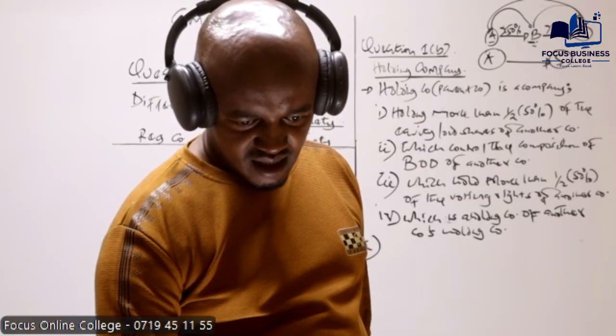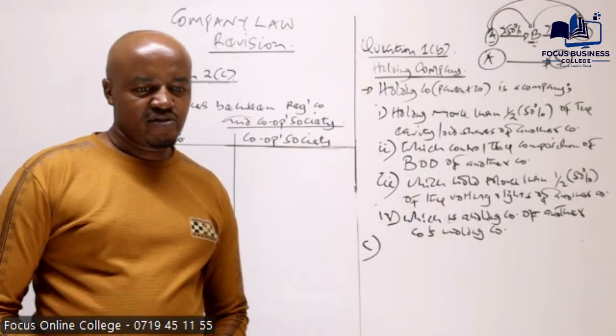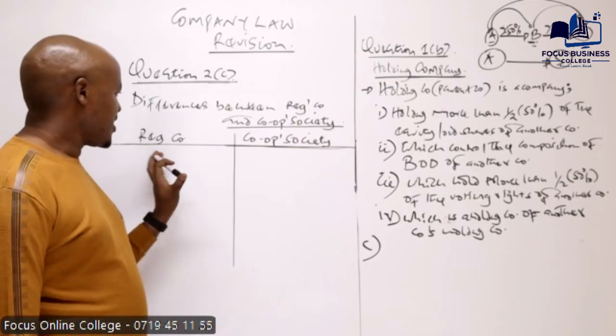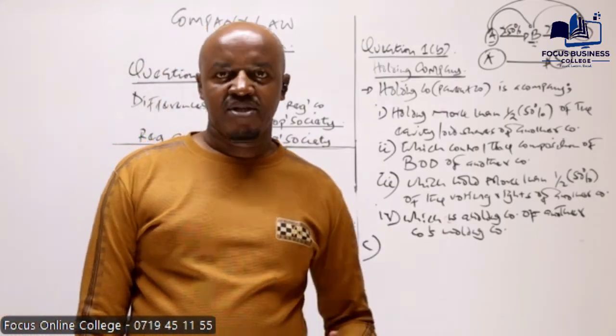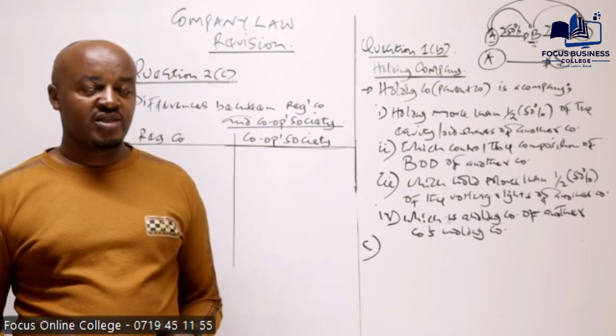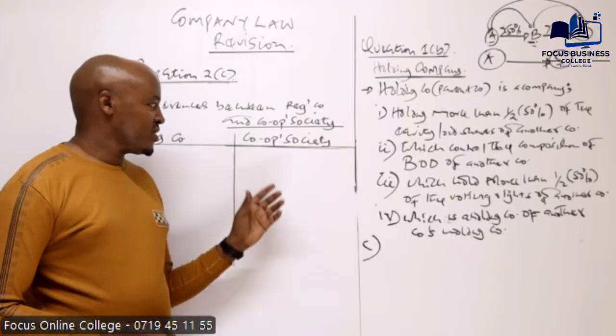Okay, just a minute. A registered cooperative society and a registered company. So basically, a registered company, recall, we say that this is the particular company which is formed and also registered in accordance with the provisions of the Companies Act of 2015. What about the cooperative society?